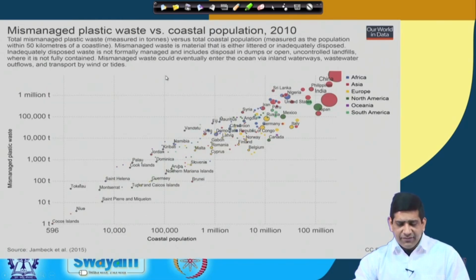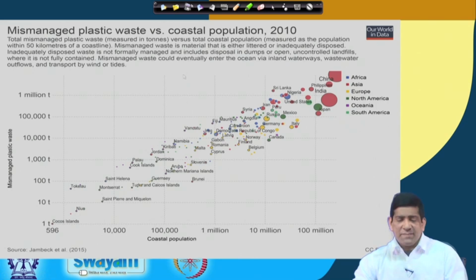So, mismanaged plastic versus coastal population. This graph shows total mismanaged plastic waste versus total coastal population. Coastal population is the population within 50 kilometers of a coastline. India has a huge coastline, so that's why we have a lot of population along the coastline, and you see right there.